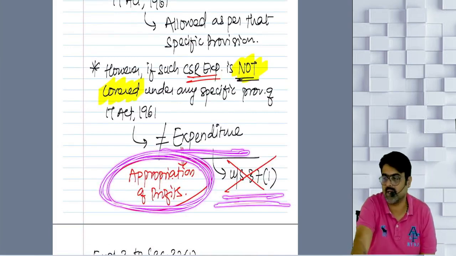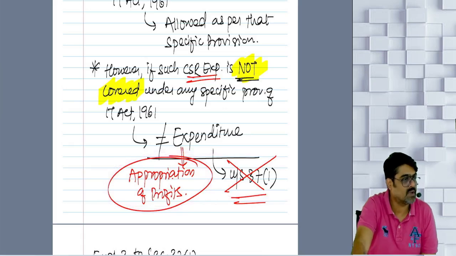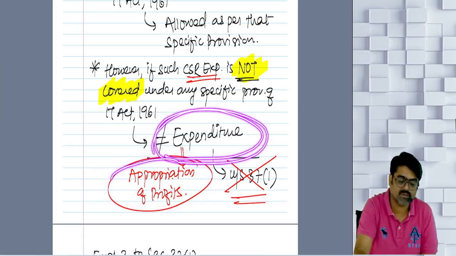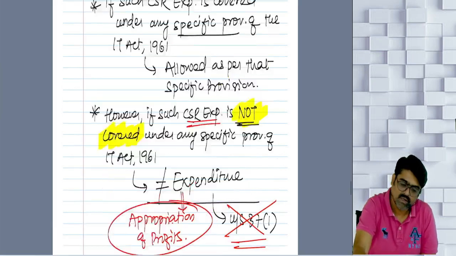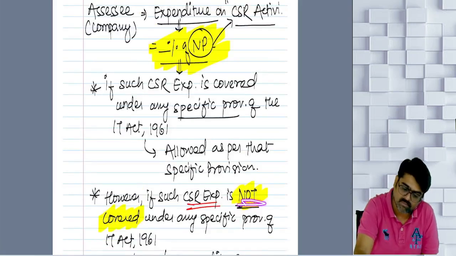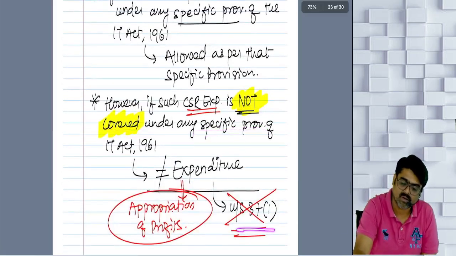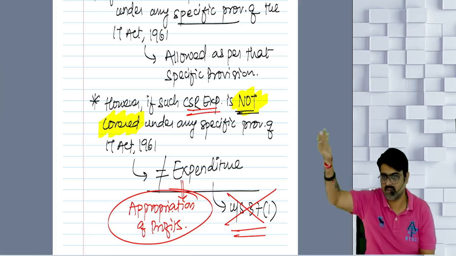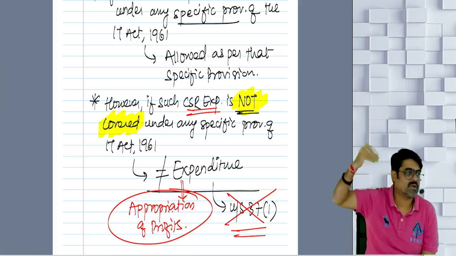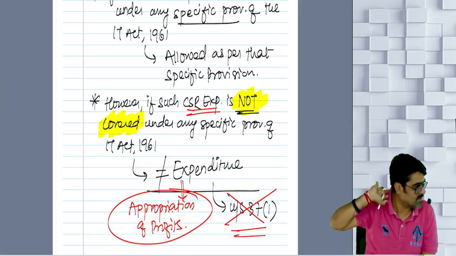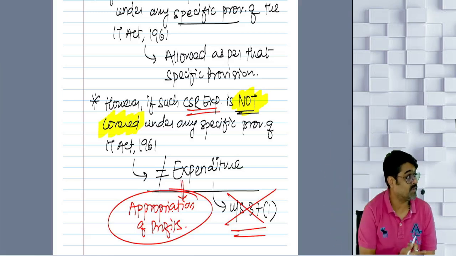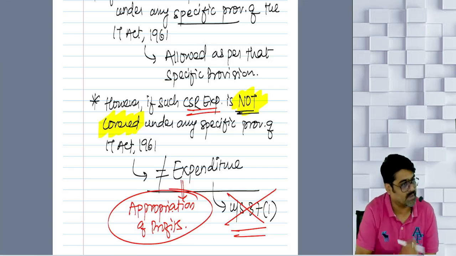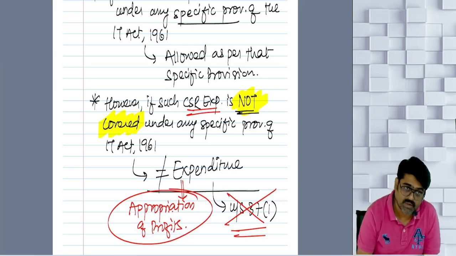It cannot be claimed under section 37(1), because 37(1) is allowed for expenditures, not for appropriation of profits. If this amount is not covered by any specific provision of the Income Tax Act, then it cannot be covered by general deduction. If it is covered by a specific section, claim it as a deduction over there. But if it is not covered by a specific provision, then it cannot be claimed under general deduction because this is not an expenditure. Understood? Should I move ahead?